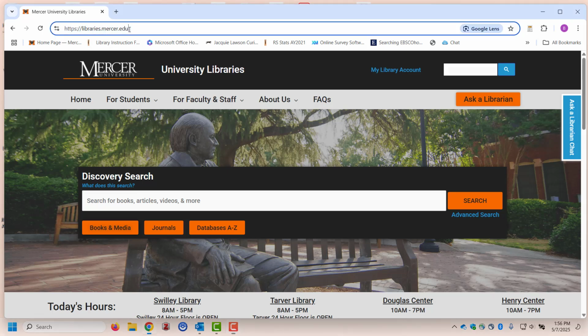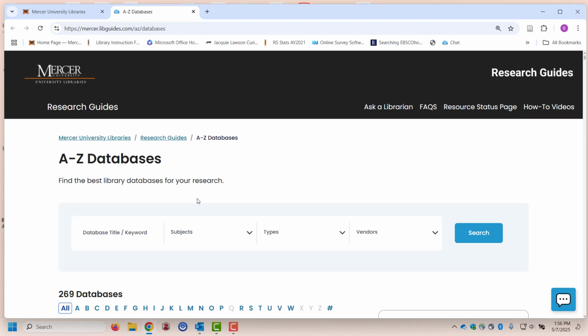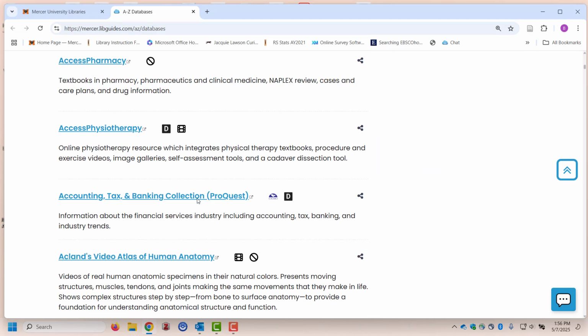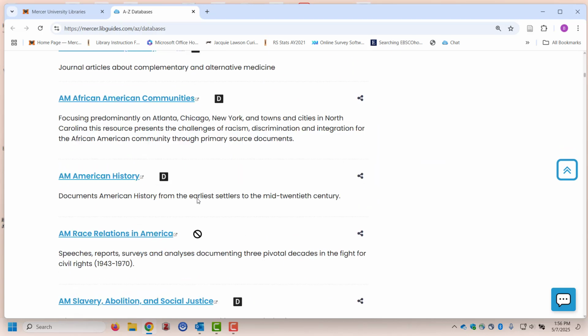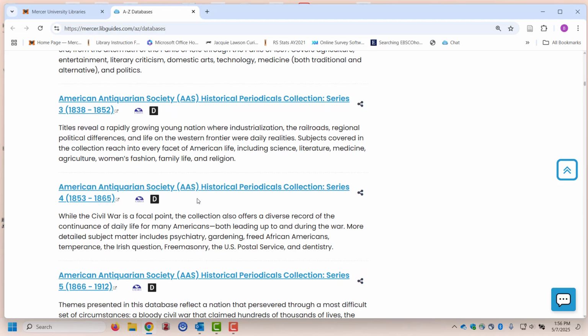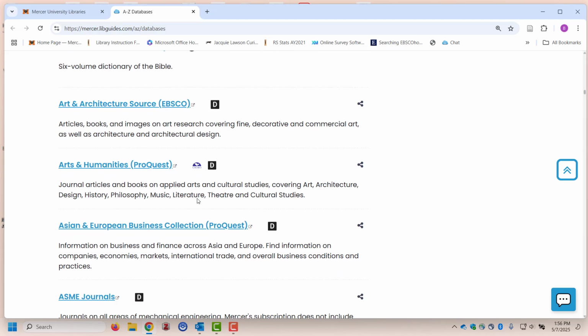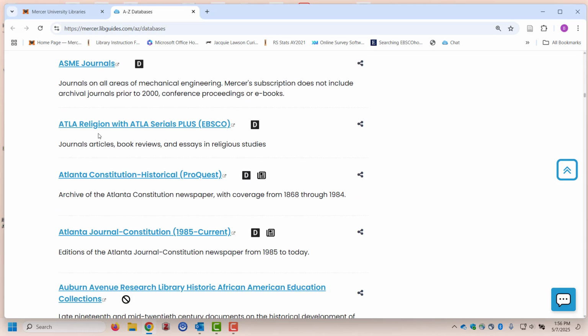If you go to our main library webpage, libraries.mercer.edu, and then we're going to go down to this link, Databases A to Z, and click on that. And then we're just going to scroll down till we get to Atla Religion Database. So here we are. So I'm just going to click there.